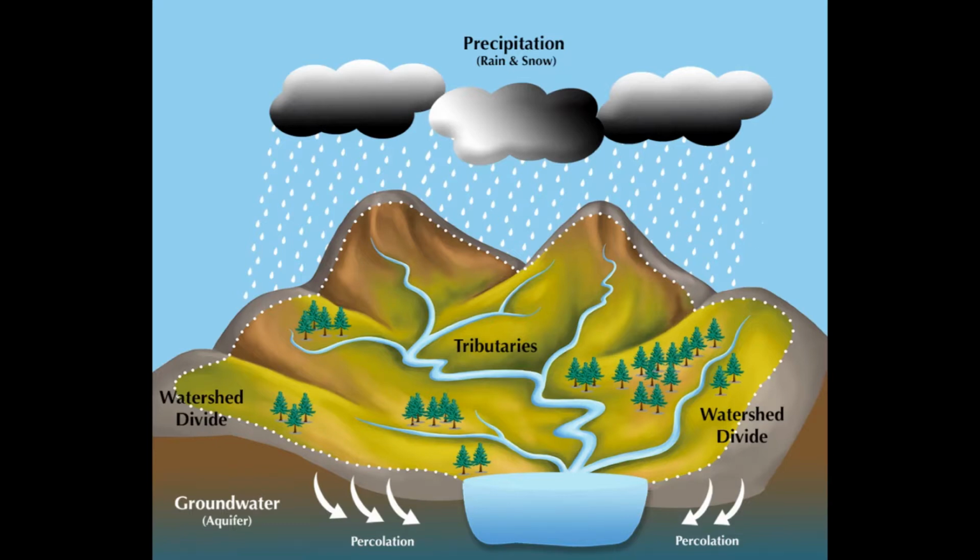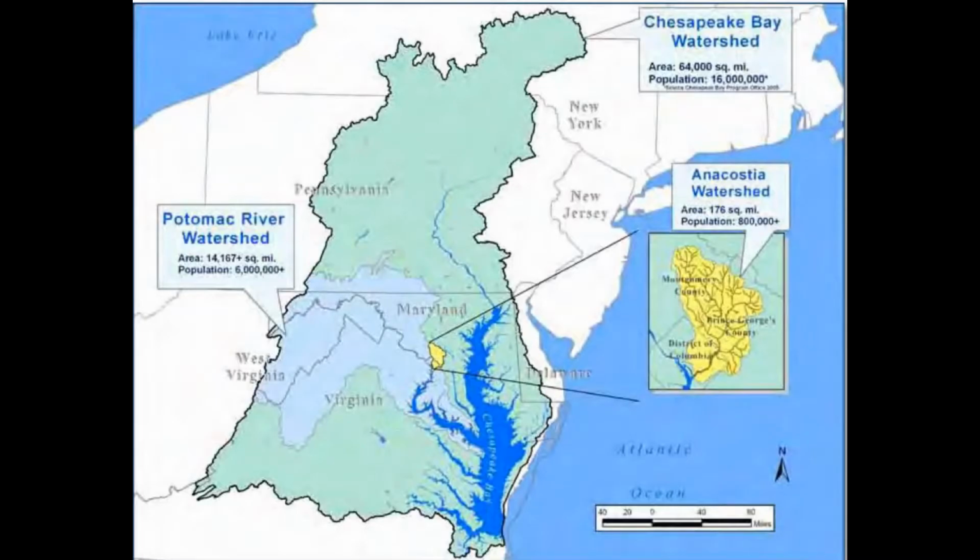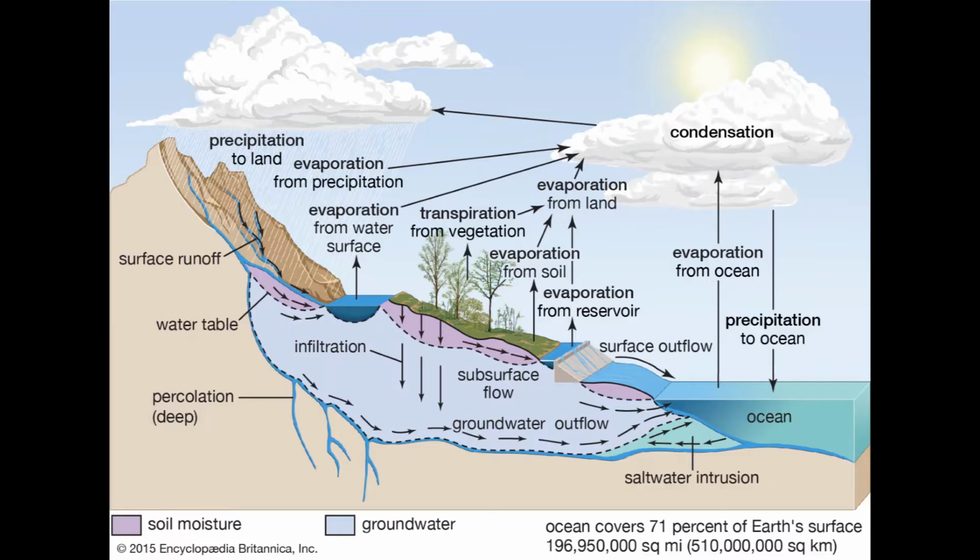Within a watershed, this water starts to gather and form small streams that flow to larger streams. These streams are called tributaries. These tributaries are fed by collected overland water runoff, or water that has percolated into the ground and enters the stream as groundwater. The Anacostia River is a tributary of the Potomac River that lies to the west of Washington, D.C. And since the Potomac River flows into the much larger bay, it's a tributary of the Chesapeake Bay.